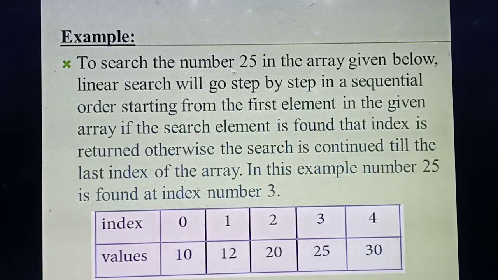Now read it, the same thing I explained; the same thing they have given. To search the number 25 in an array, it will go step by step, starting from the first element. First it will check whether the search key value is found. If it is found, it will display the result, otherwise it continues till the last value. In the example, 25 is found at index place 3. Understood?